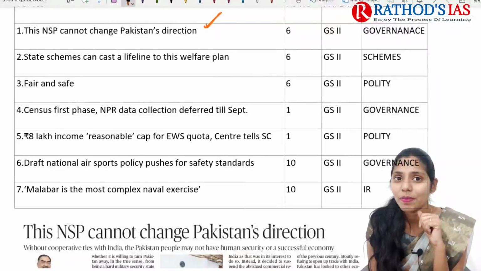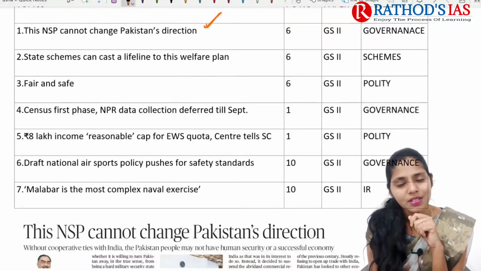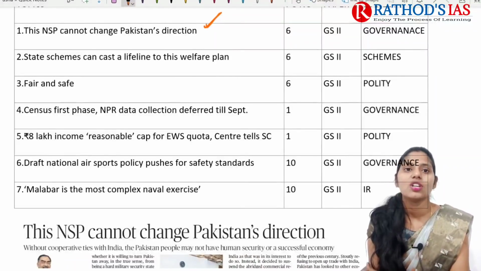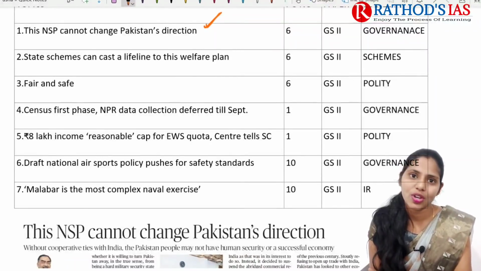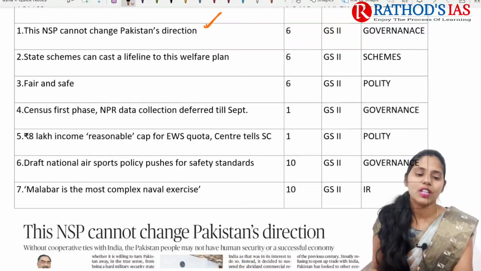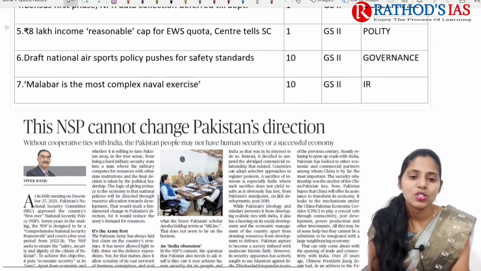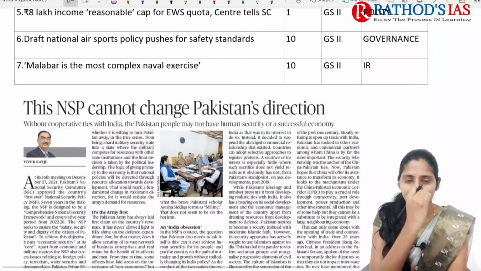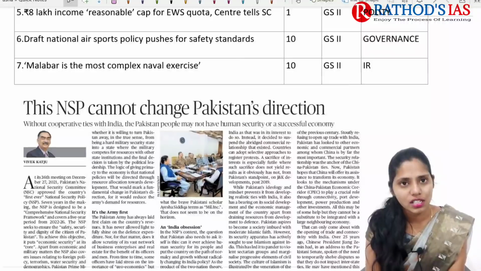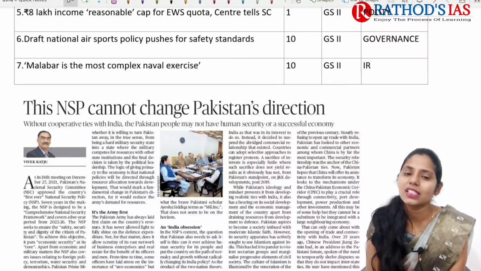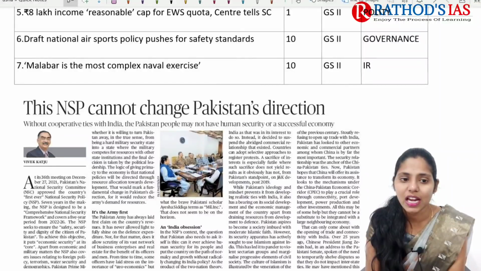And the next topic is about the Malabar exercise. This topic is important from our international relations point of view. So these are the topics we are going to discuss. Let us read the first topic. If you see the title of this first topic, it talks about the national security policy. The title says: National security policy can't change Pakistan's direction.